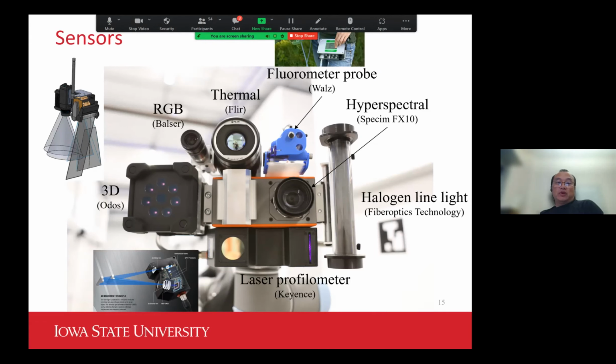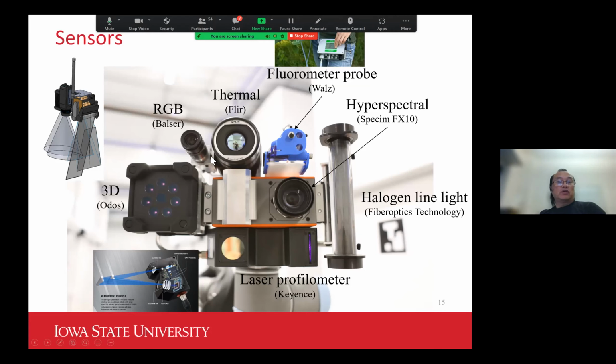My group spent quite a bit of time trying to come up with a good assembly of the many sensors we want to put together. One of the most important criteria is to maximize their overlap so that we can cross-register the data from different sensors.